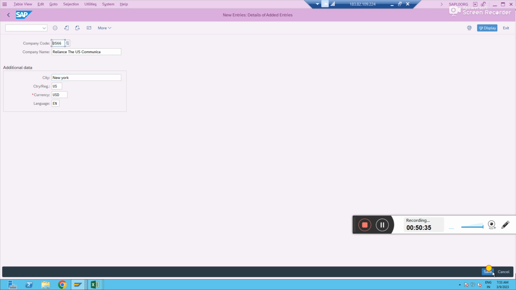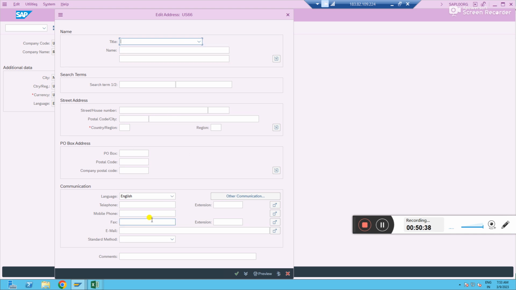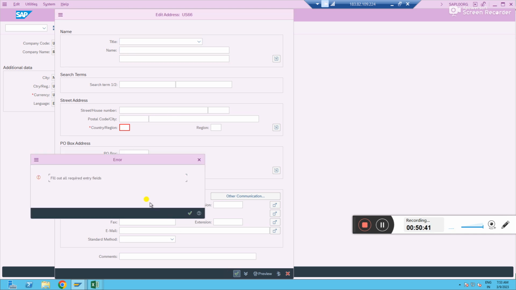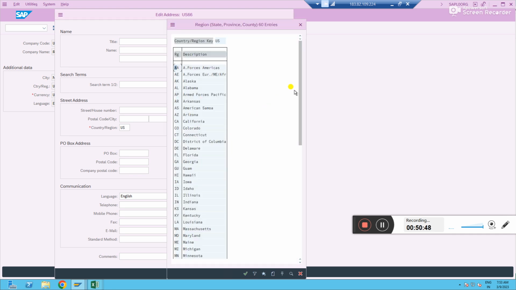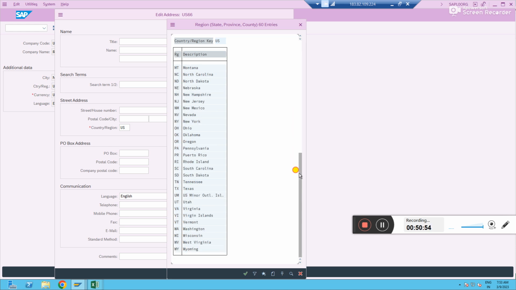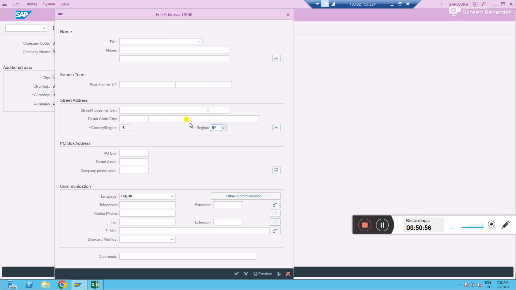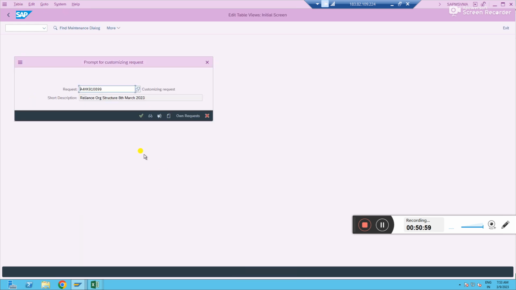Enter. Just save it. If you want to fill in these extra details, fill them; otherwise, just click OK. Fill in the mandatory details it asks for, and save it. So for New York, you have to find the state. Alaska, Alabama. Where is New York? NY, New York. Just click OK. I'm not filling in all the other details because it's a waste of time for me now, but in real time it's not a waste of time. Everything you have to fill out, okay? Okay, I just saved it.